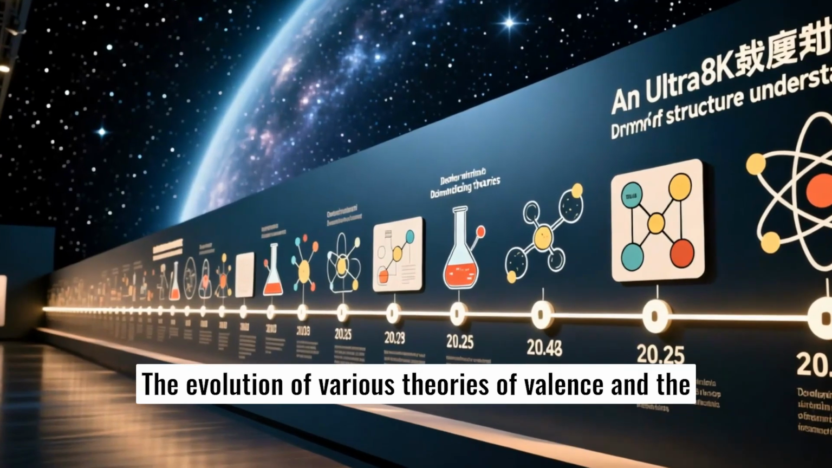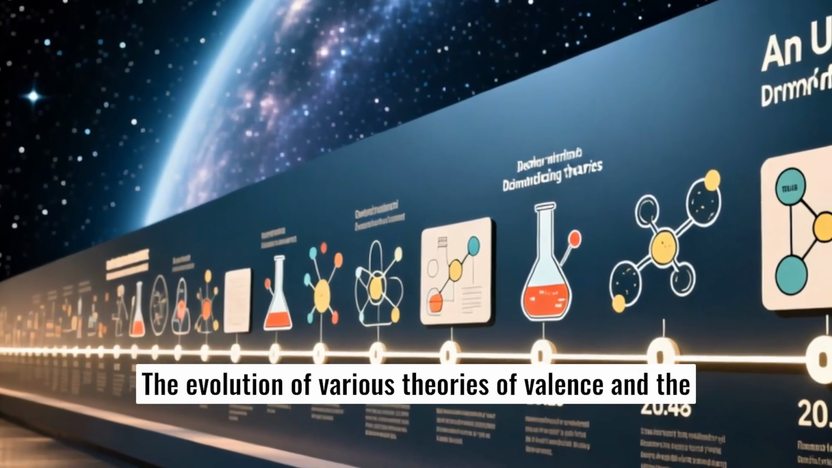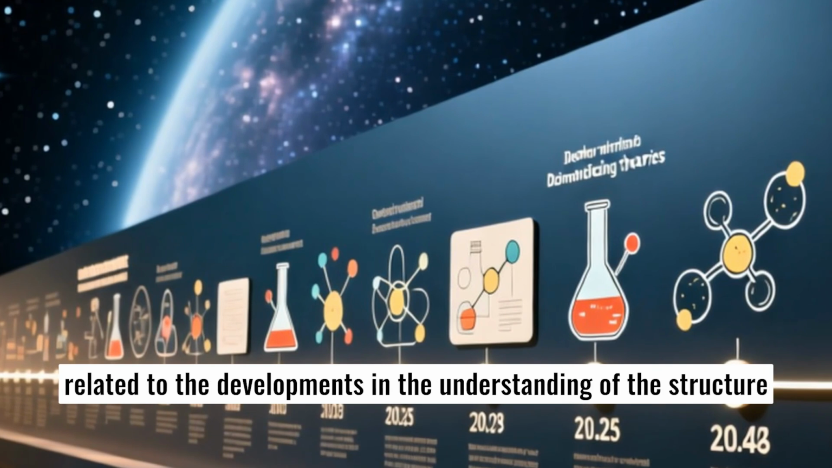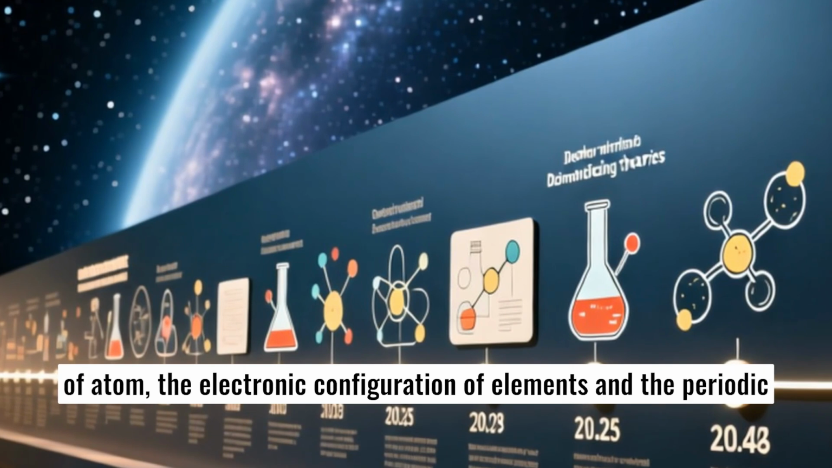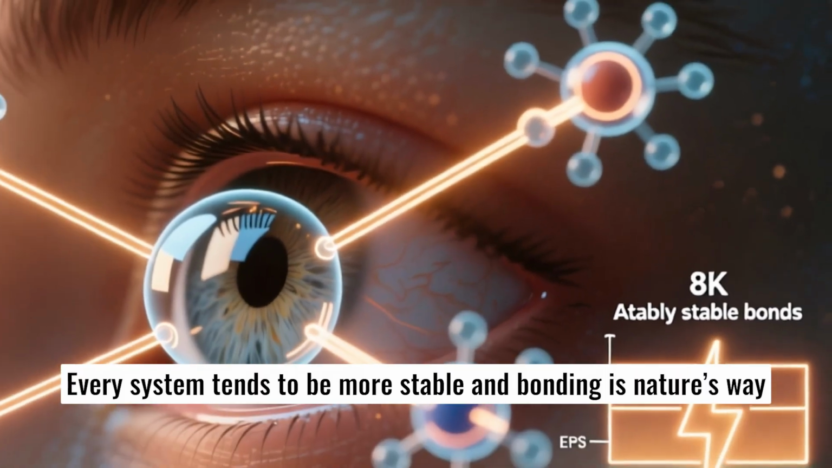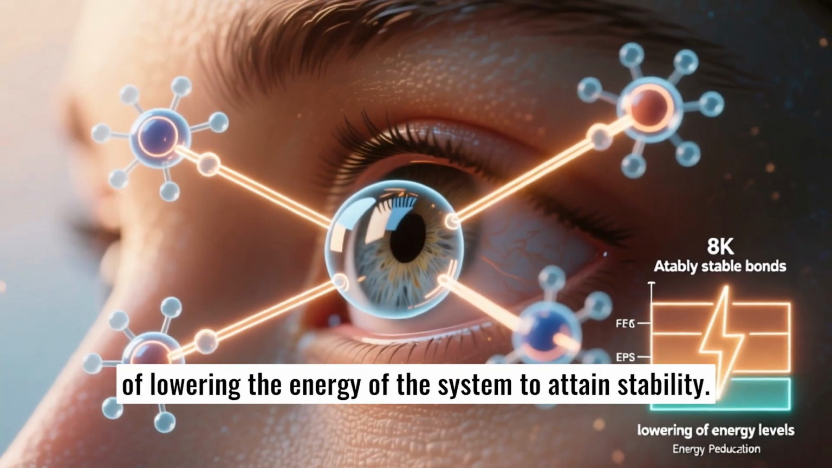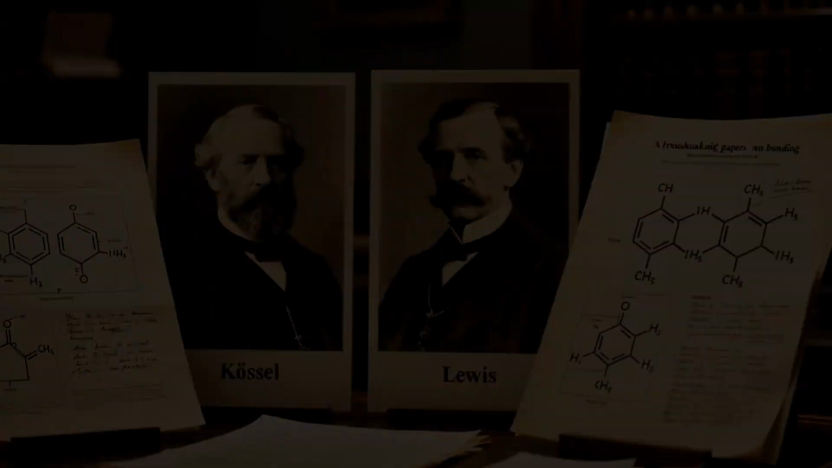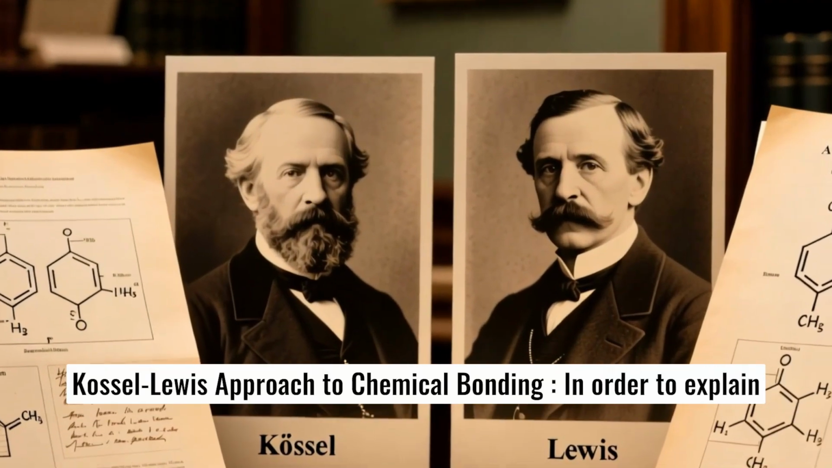The evolution of various theories of valence and the interpretation of the nature of chemical bonds have closely been related to the developments in the understanding of the structure of atom, the electronic configuration of elements, and the periodic table. Every system tends to be more stable, and bonding is nature's way of lowering the energy of the system to attain stability. Kossel-Lewis approach to chemical bonding.